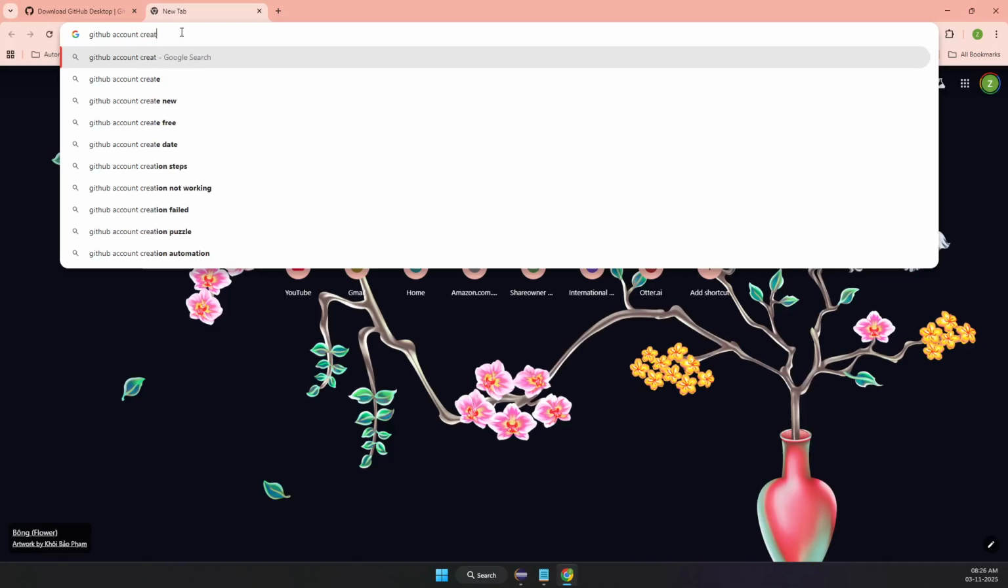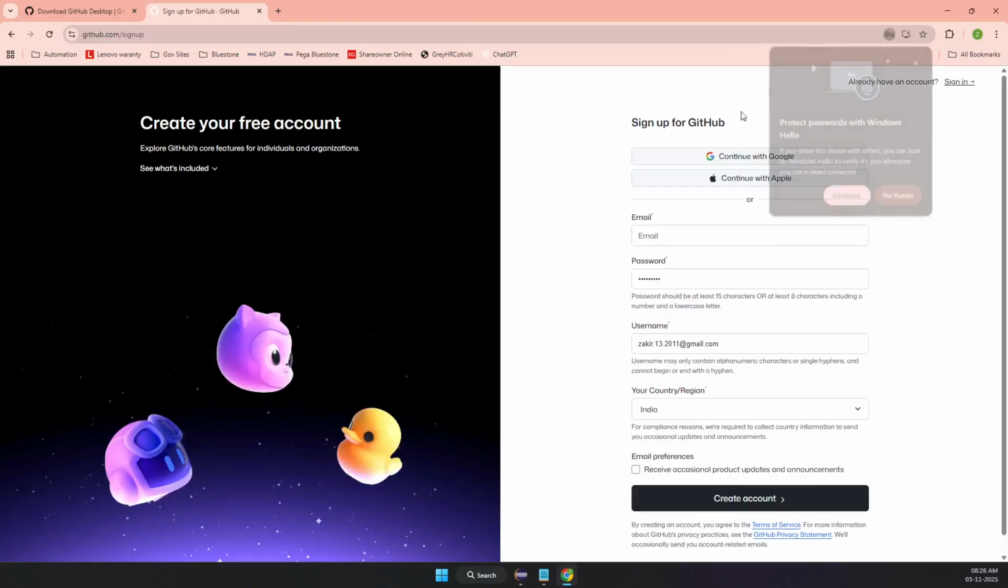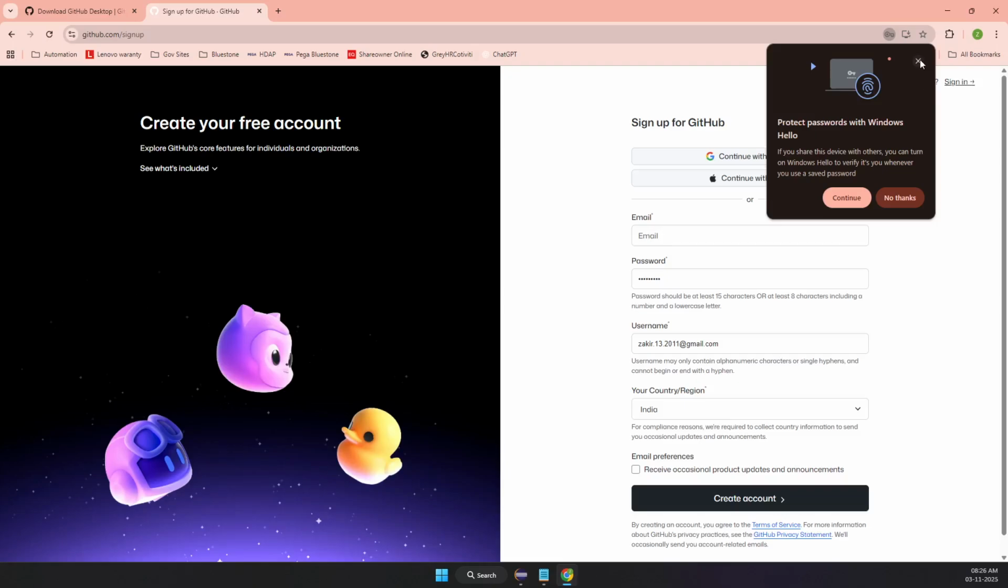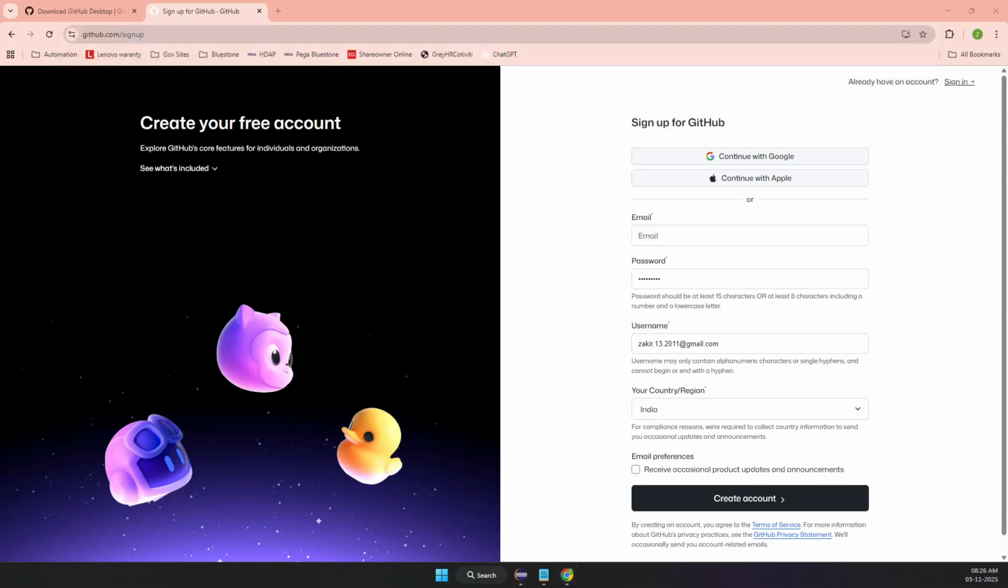Search for GitHub account creation. Just type something like that, or it will show you something like this. I'm pasting the link. Let us do it fast, guys. I have posted you the link. You can share your screen, Lokesh. You don't have an account, right? Open this link. Everyone just follow Lokesh. Share your screen, Lokesh.